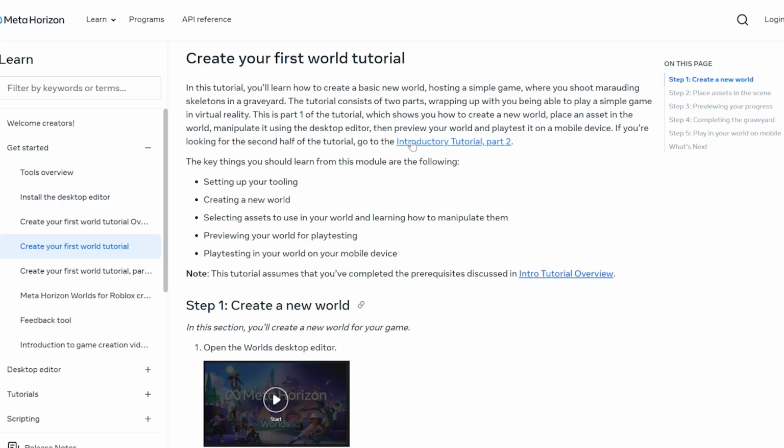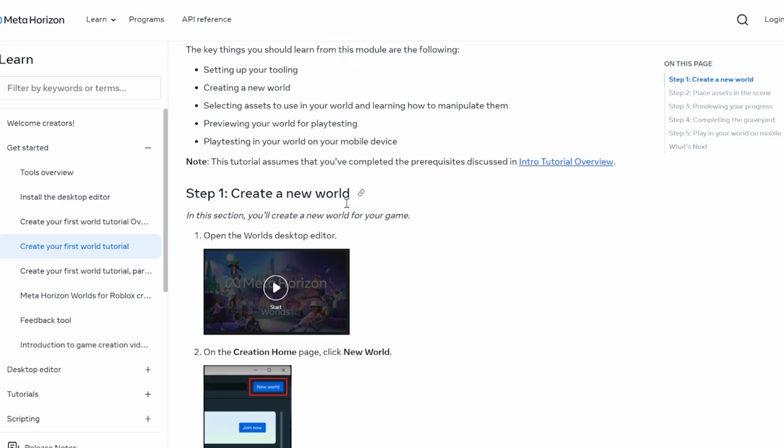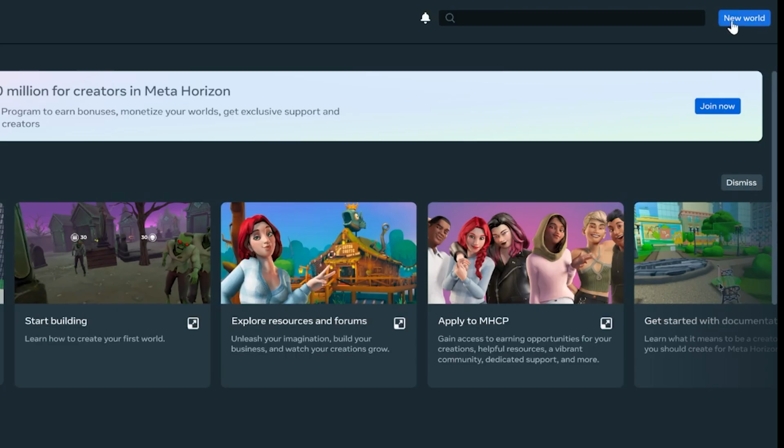So this will take you through introductory tutorial part two. You just create a new world. So open up the desktop editor and go to new world.